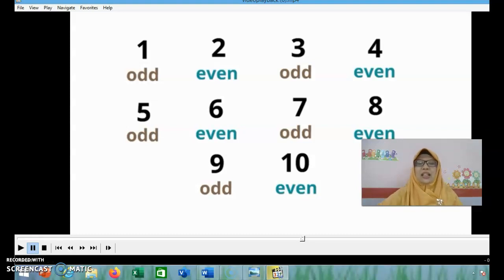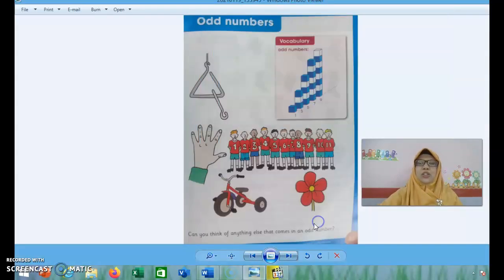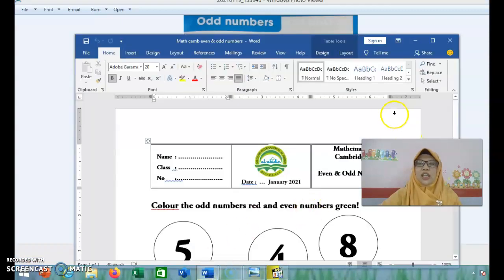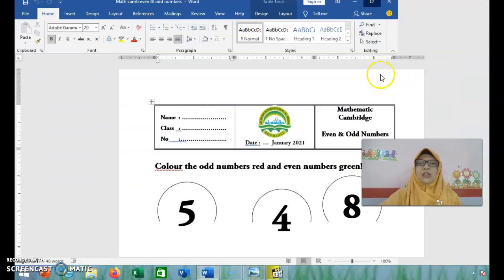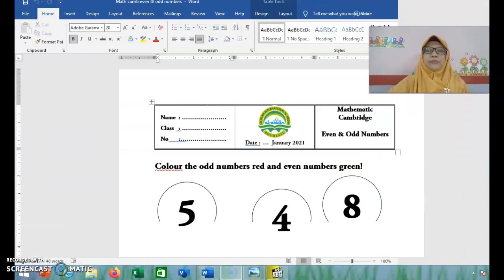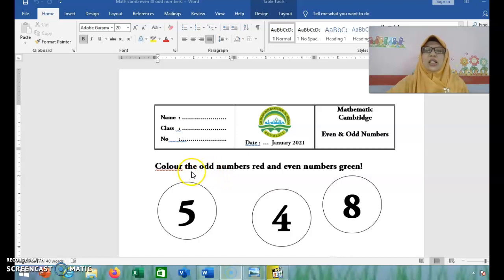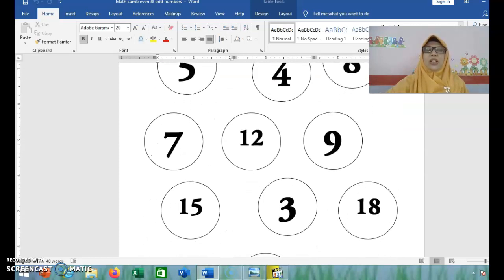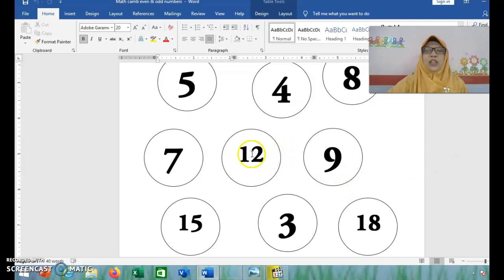Kita akan berlatih lagi ya. Silahkan do your worksheet. Ya, kalian sudah punya worksheetnya ya, ini ya. Oke. Perintahnya adalah color the odd numbers red and even numbers green. Ya, warnai bilangan ganjil dengan warna merah dan bilangan genap dengan warna hijau.